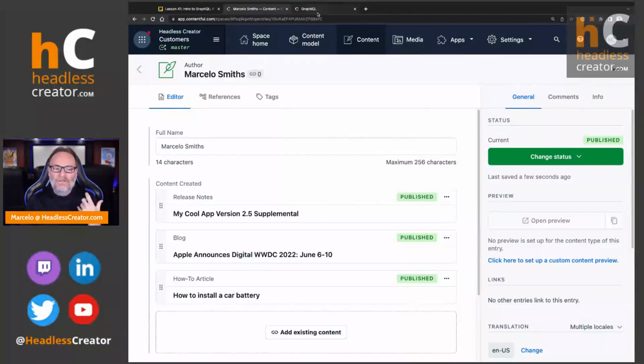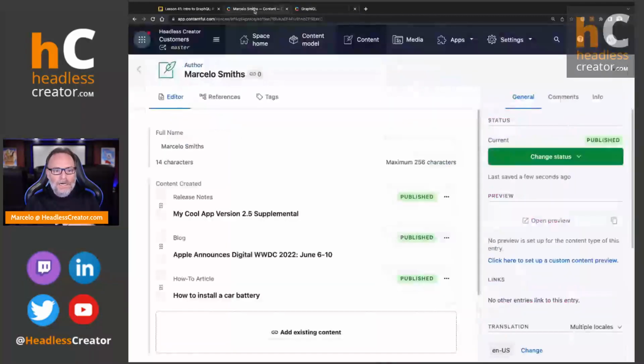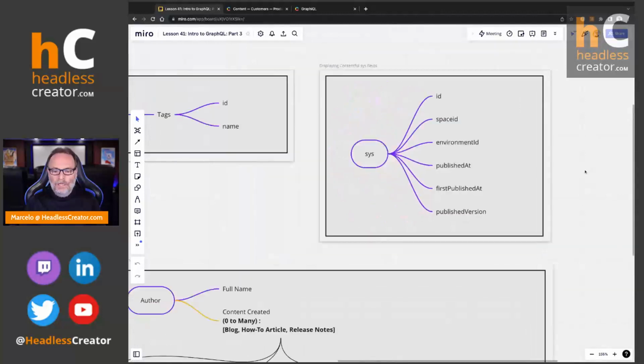So you can see, for example, if you are not finding an entry, well, which environment are we looking at here? Which space are we looking at here? Because you could be looking at a wrong space or a wrong environment, or even a wrong version, right? There could be a wrong version that doesn't come up. So very helpful information that you can get through this. All right, so that's that. So let's go back here. Let's go back to the Miro board.